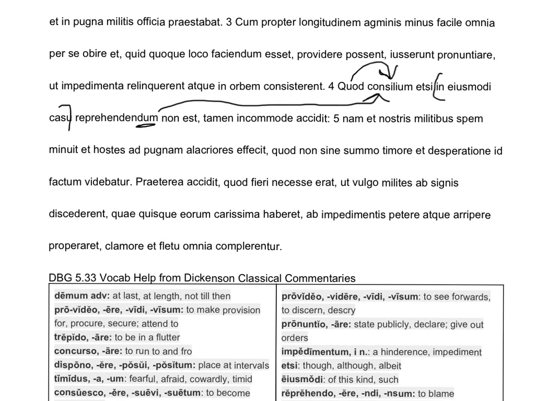So Caesar's saying, hey, this is a pretty good idea in general. However, other shoe falling, incommode accidit. This is an adverb. Accidit, the subject would be it. It happened, however, with a bad result, disadvantageously. It didn't work well for them. Oh, wow, so the orb didn't work. In sentence 5, we will see why.